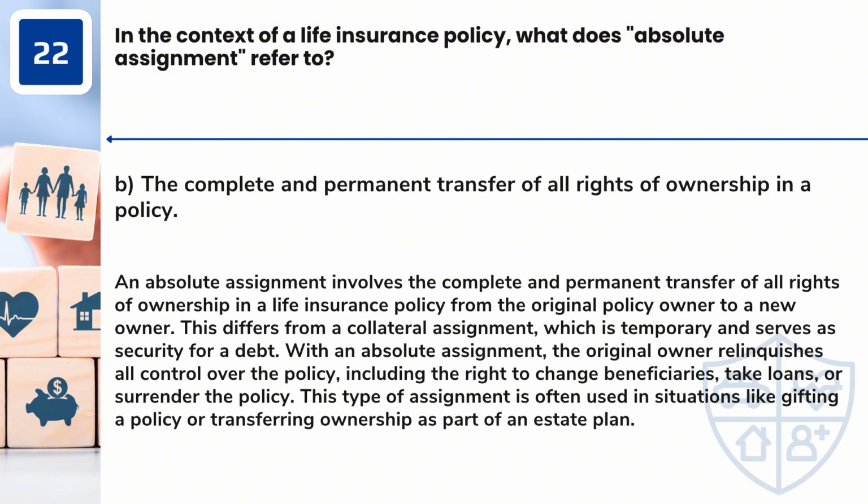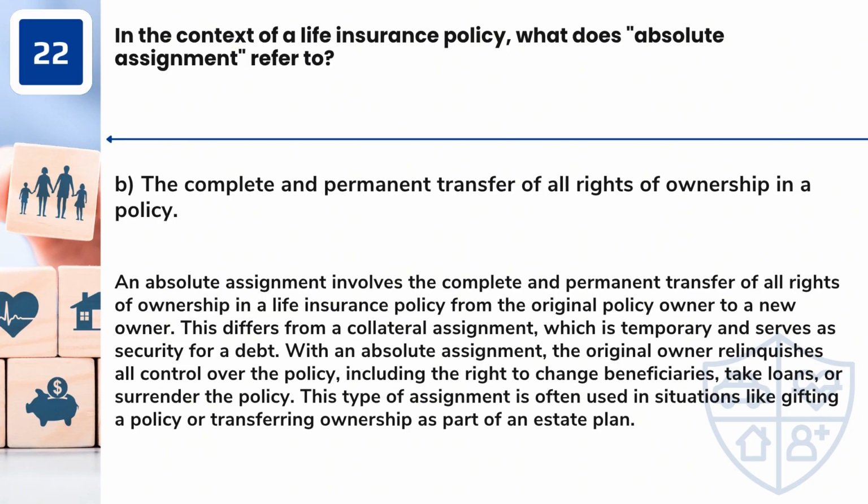Answer: B. The complete and permanent transfer of all rights of ownership in a policy. An absolute assignment involves the complete and permanent transfer of all rights of ownership in a life insurance policy from the original policy owner to a new owner. This differs from a collateral assignment, which is temporary and serves as security for a debt.